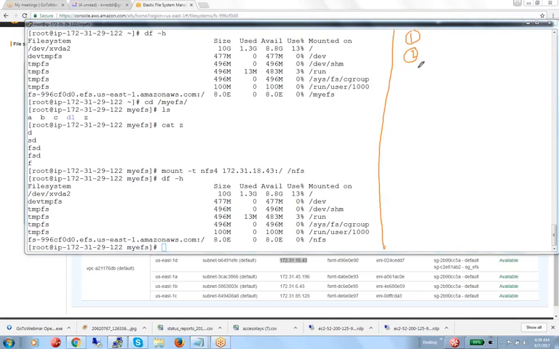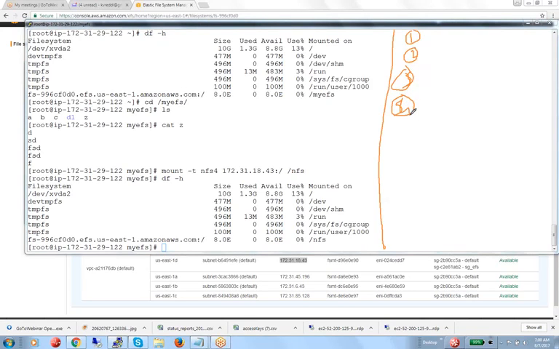It acts just like NFS. It supports NFS 4. The port number of NFS is 2049. It will support 2049.